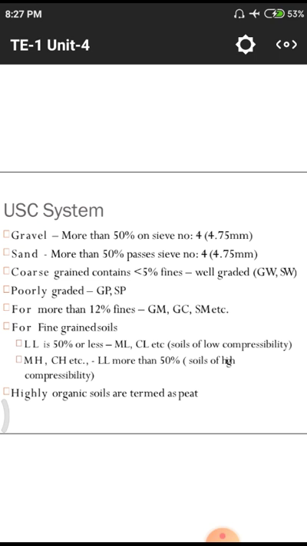ML and CL, etc. Next one, MH, CH, etc., where liquid limit is more than 50%. Soils with high compressibility, highly organic soils are termed as peat.